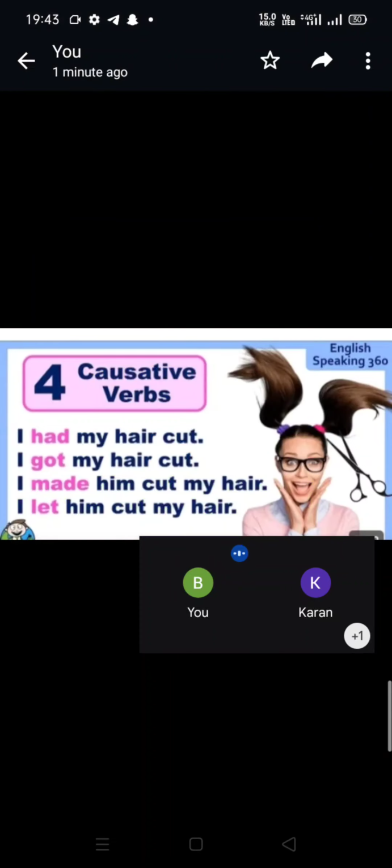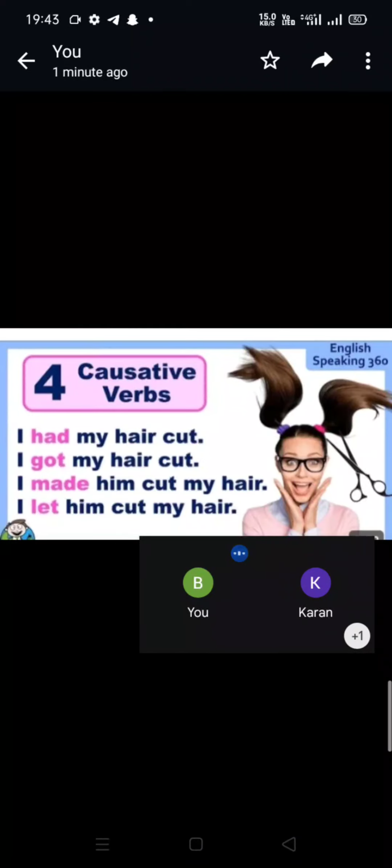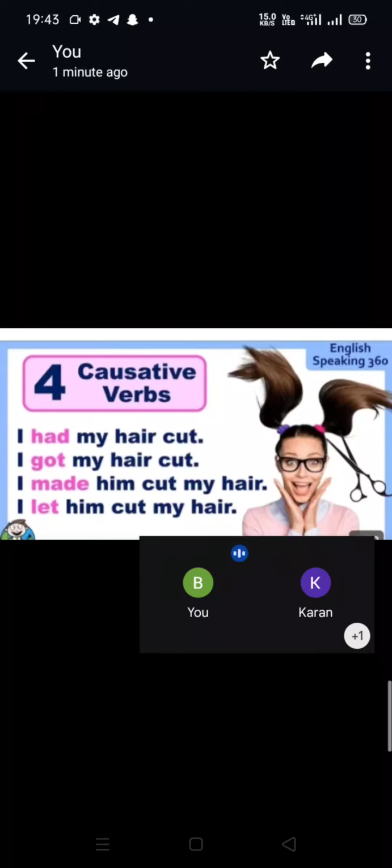And these causative verbs are had, got, made, and let. That means in present form have, get, make, and let. These four words and these four verbs are called causative verbs.